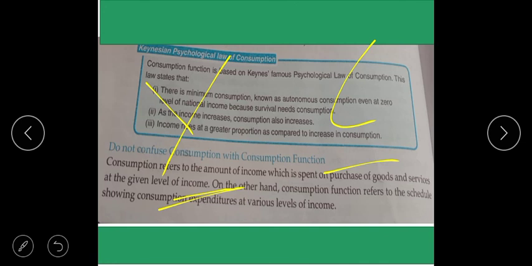The third point: income rises at a greater proportion as compared to the increase in consumption. This third point is a repetition of the second point. Your income increases, consumption increases. If income decreases, consumption also decreases.